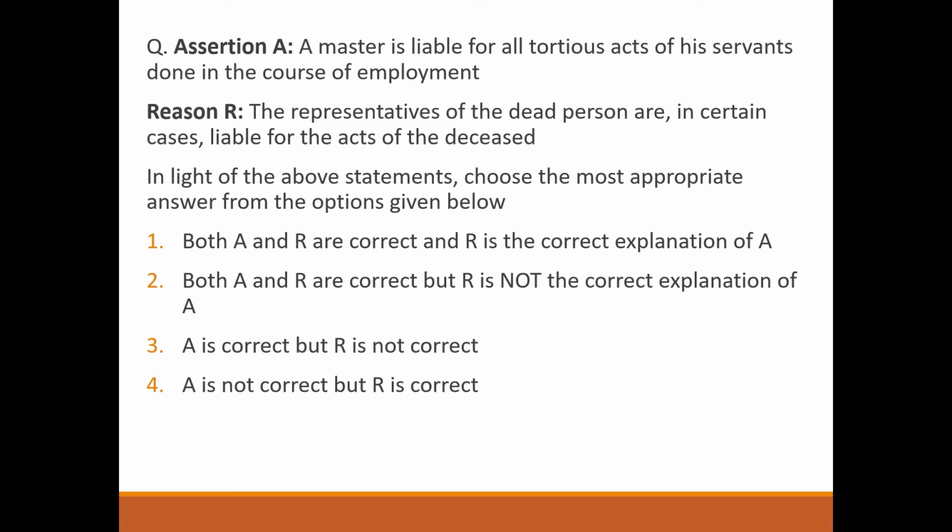Next question. Assertion. A master is liable for all the tortious acts of his servant done in the course of employment. Correct. The representatives of the dead person are in certain cases liable for the acts of the deceased. Correct. But इन दोनों का कोई link नहीं है. So answer will be option number 2. Both A and R are correct, but R is not the correct explanation of A.